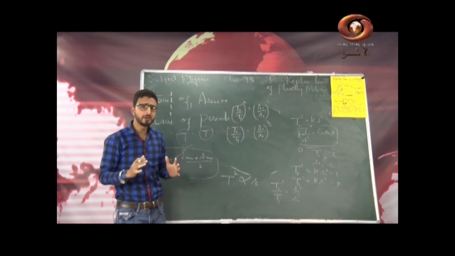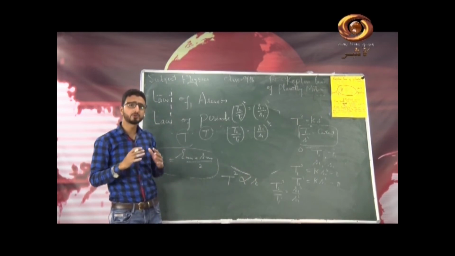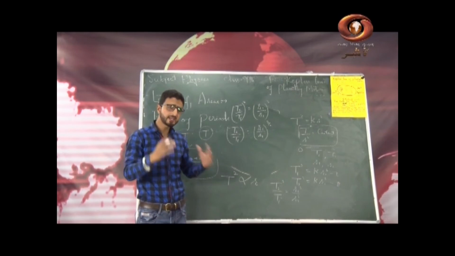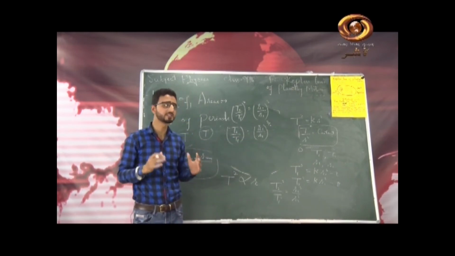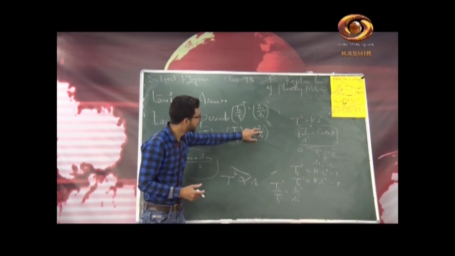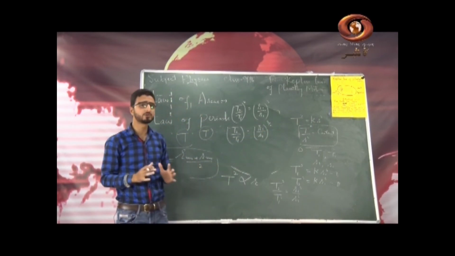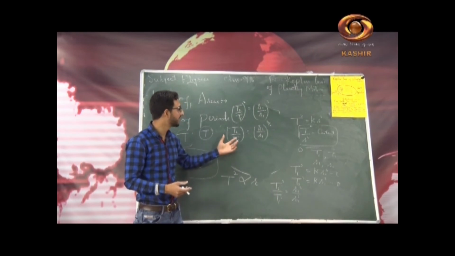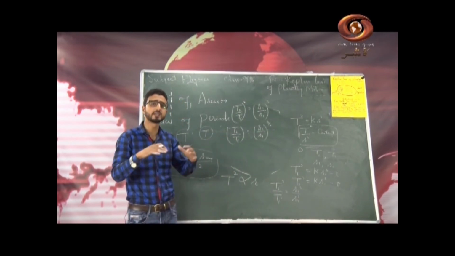This is the relation between the time periods of the two planets and their respective distances from the sun. So T2 by T1 is equal to R2 by R1 whole raised to the power 3 by 2. So basically this is Kepler's third law.